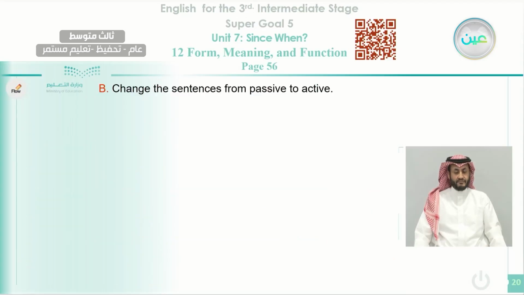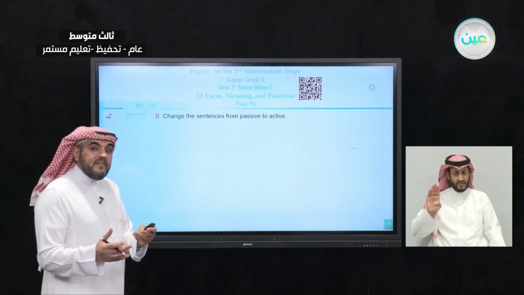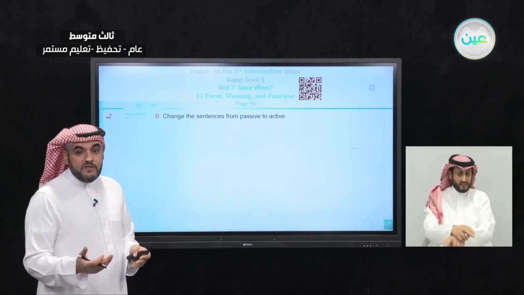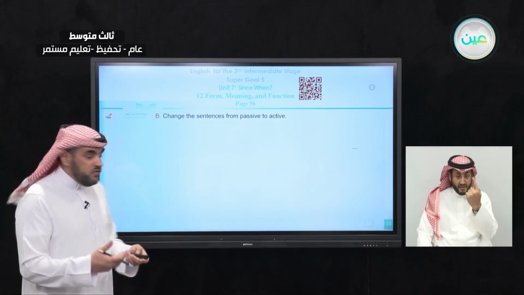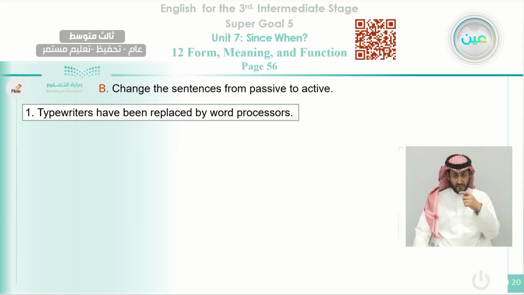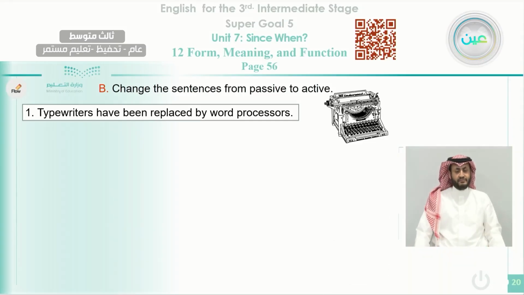Now we move to the second exercise, that is exercise B. We will make the opposite now. We will change the passive into active. Okay, so we have to start with the subject. Look at the first one here. Typewriters have been replaced by word processors, like this one. This is what typewriters used long time ago, but now in our modern life we use word processors.